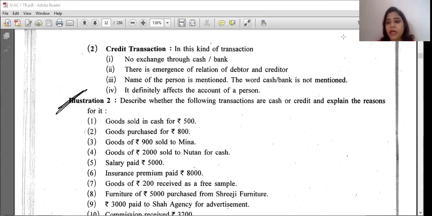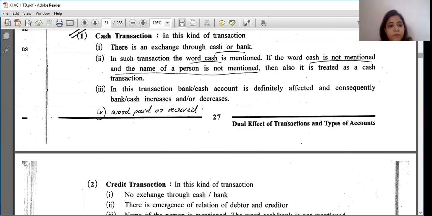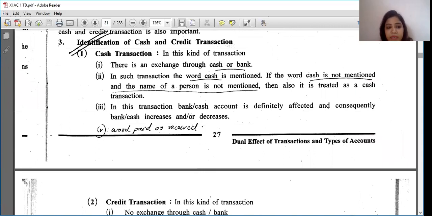Now we were seeing types of transactions. In that we had seen cash transactions and credit transactions. Now what happens in a cash transaction? In cash transactions, either the word cash is to be written, or in such a transaction cash is not mentioned, and the name of the person is also not mentioned.